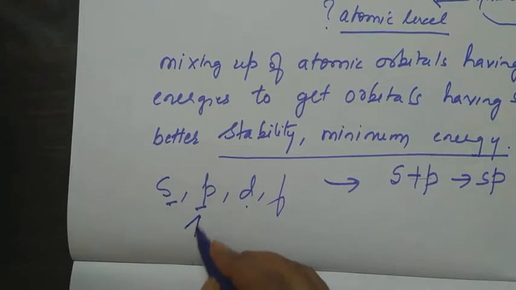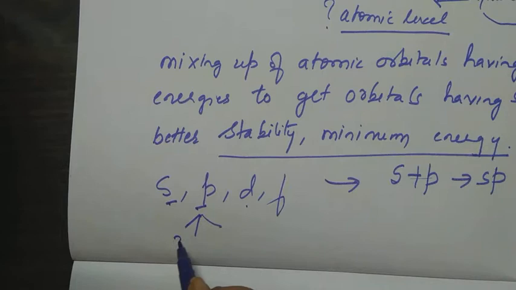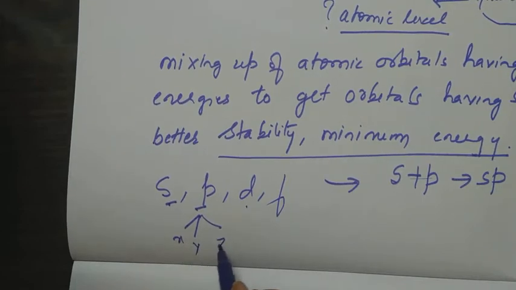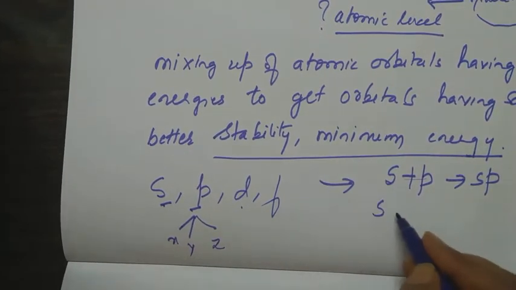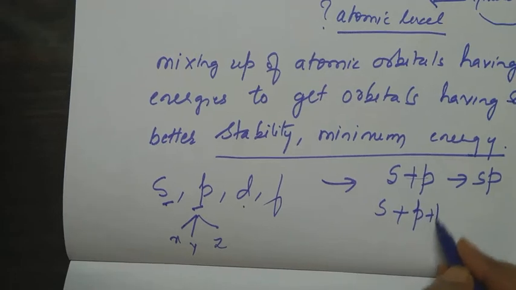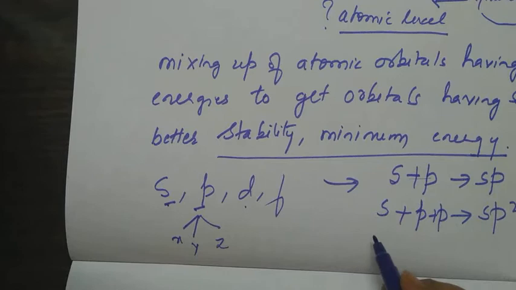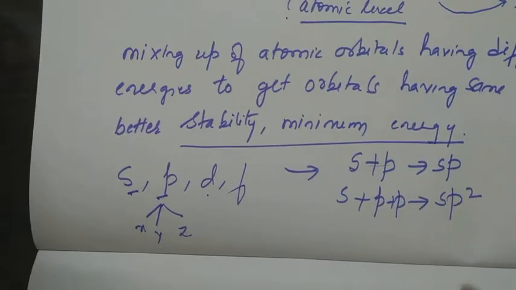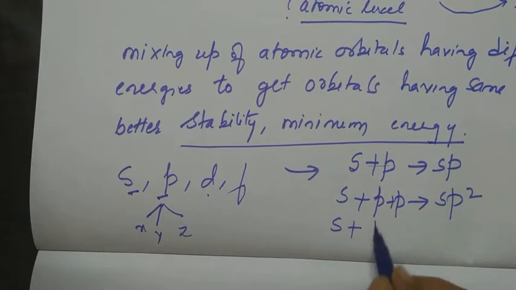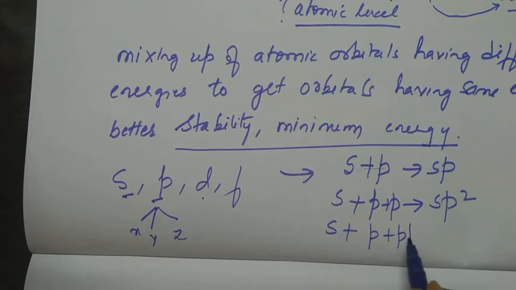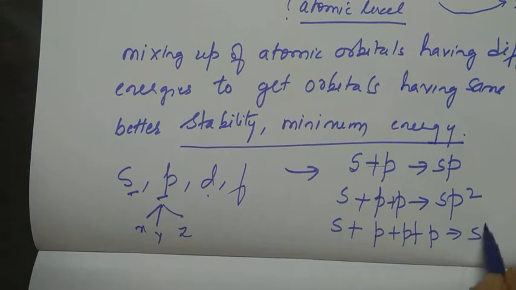We know there are 3 p orbitals along x, y and z. Suppose s orbital mixes with 2 p orbitals, then I call it sp2 hybridization. If s orbital mixes with 3 p orbitals, then I should call it sp3 hybridization, and so on and so forth.